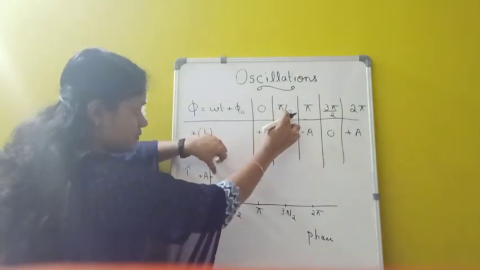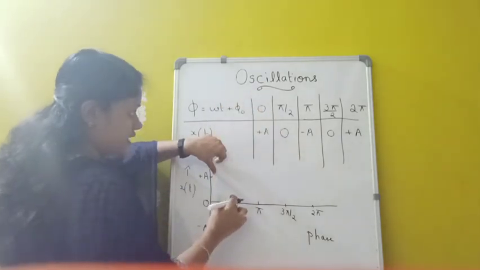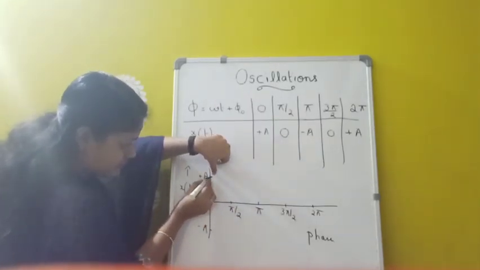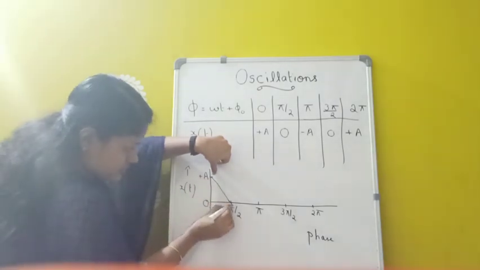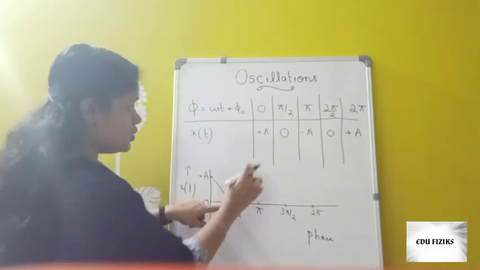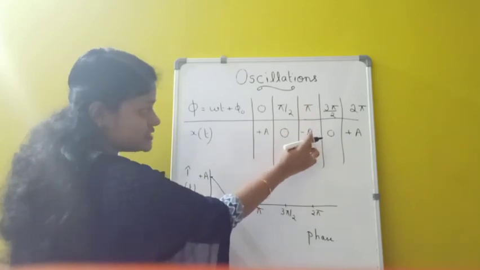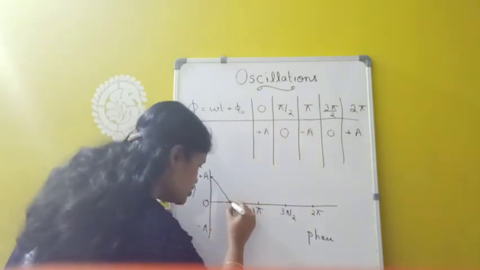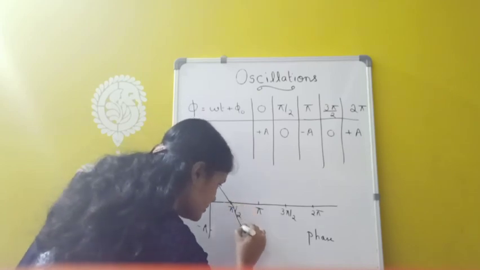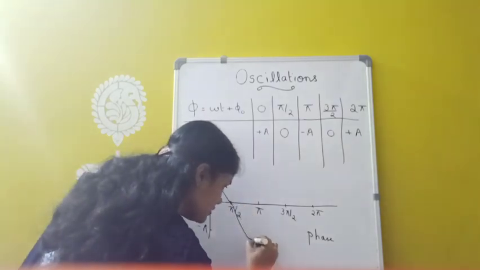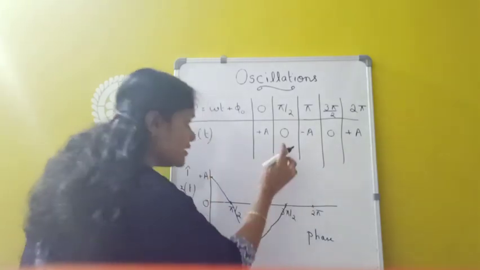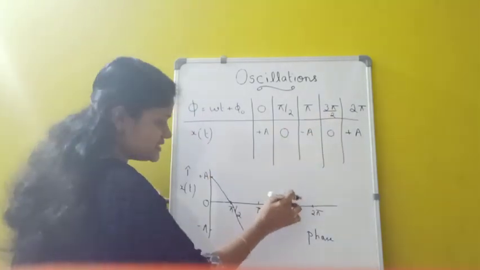Now when the phase becomes pi by 2, what about the displacement? It becomes 0. So it comes here now. Now again when it becomes pi, what about the amplitude? Minus a, that means negative maximum. So it has to come like this. And when it reaches 3 pi by 2, again the displacement is 0.